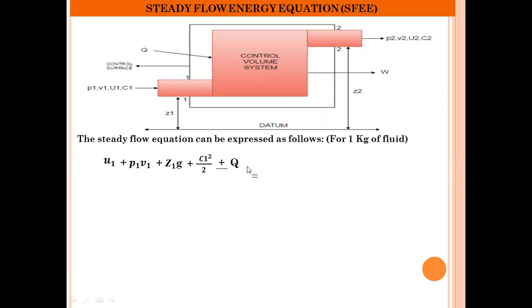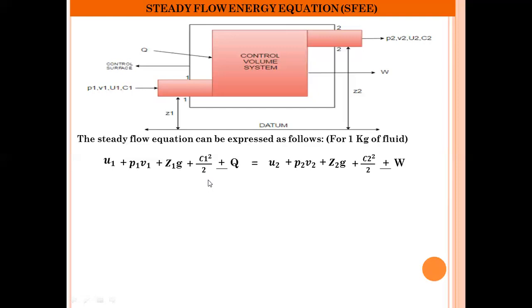And this should be equal to U2, that is the internal energy of the fluid leaving the system, plus flow work, that is the product of pressure and volume leaving the system, then potential energy, that is Z2g, plus kinetic energy C2 square by 2, plus or minus W. Again, according to sign convention, the work done by the system is positive and work done on the system is considered negative.